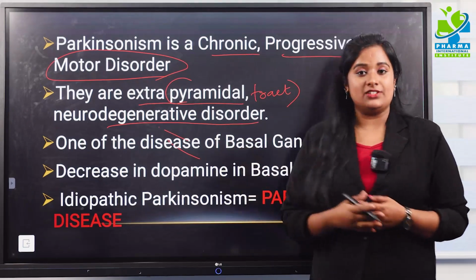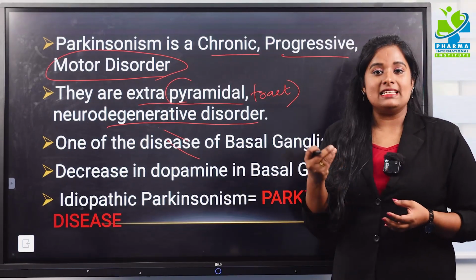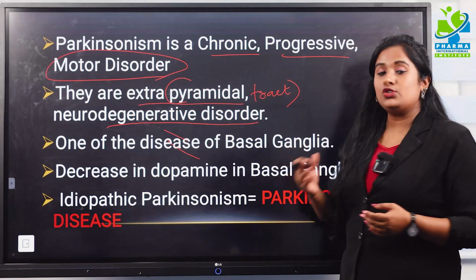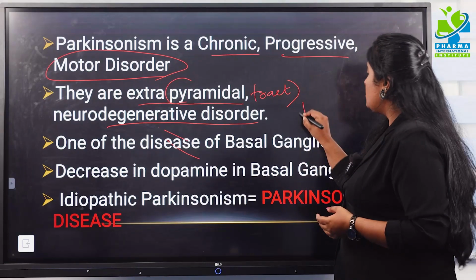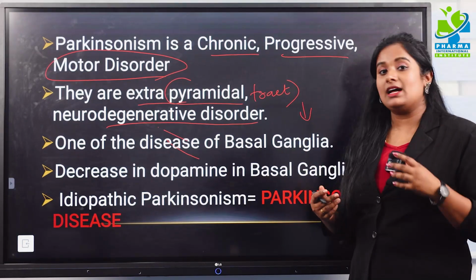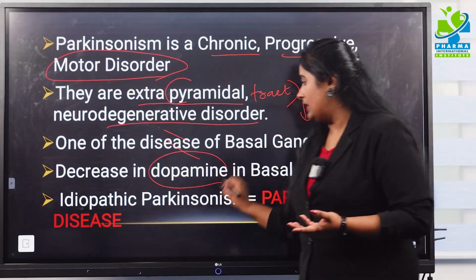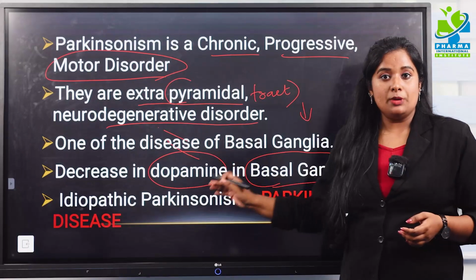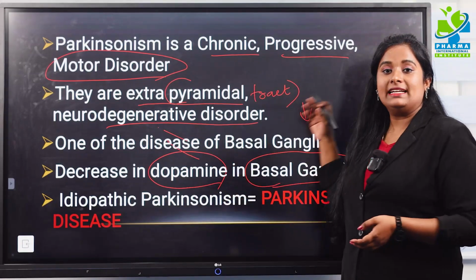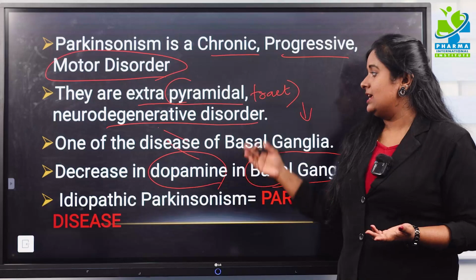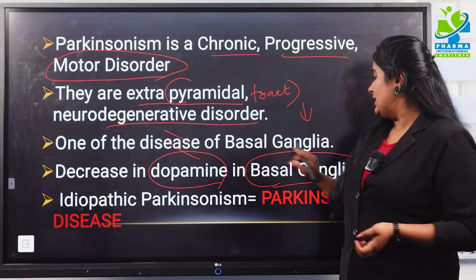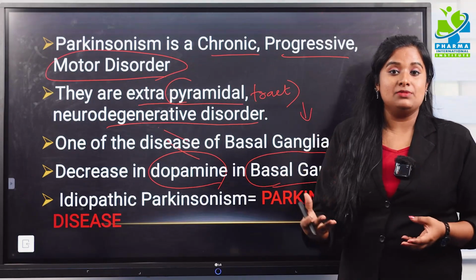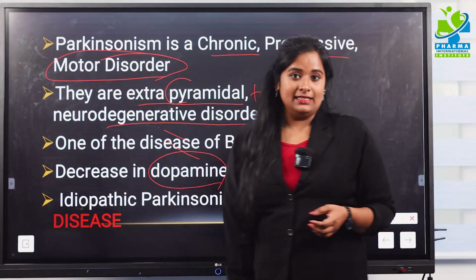And neurodegenerative disorder. There are certain neurons present in the brain which undergo degeneration and they die. Whenever there is a loss of neurons, there is a lower production of a neurotransmitter or chemical messenger, that is dopamine, in the basal ganglia. Why? Because of the degeneration of the neurons which has taken place. So there is a decreased production of dopamine in the basal ganglia, which can produce the symptoms of Parkinsonism disease.